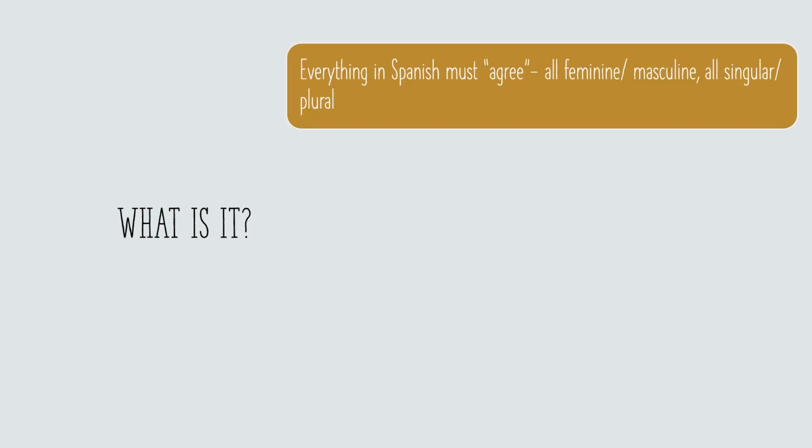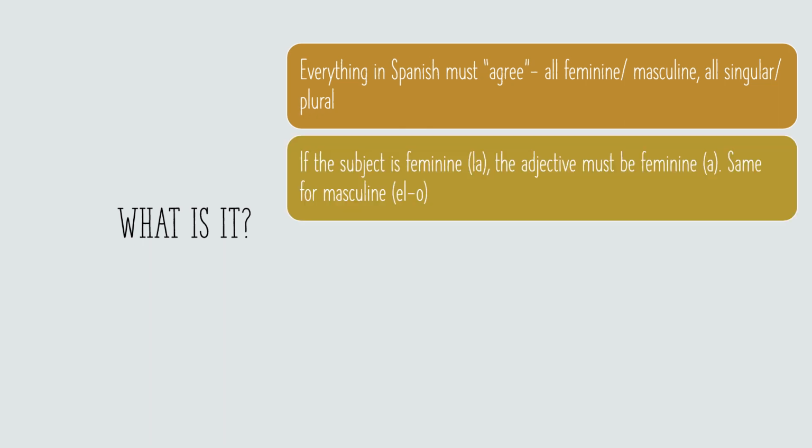All right, so what is it? Well, everything in Spanish must agree. All feminine or masculine nouns will be matched with a feminine or masculine adjective, and all plural or singular nouns will be matched with a plural or singular verb conjugation. If the subject is feminine, which has a la at the beginning, the adjective must be feminine. And in most cases that will end in a. Now, that's not all cases.